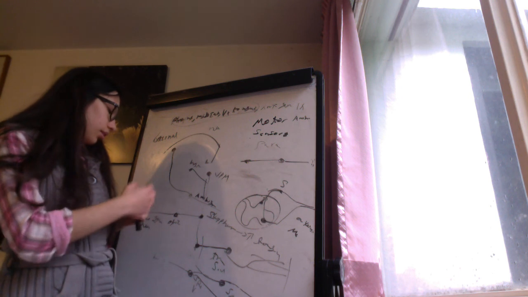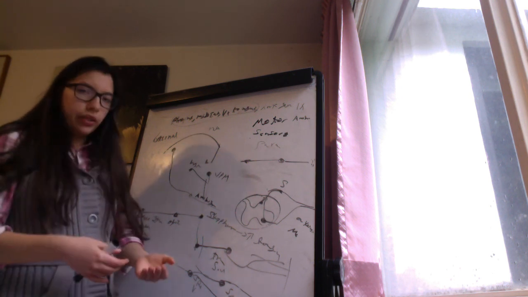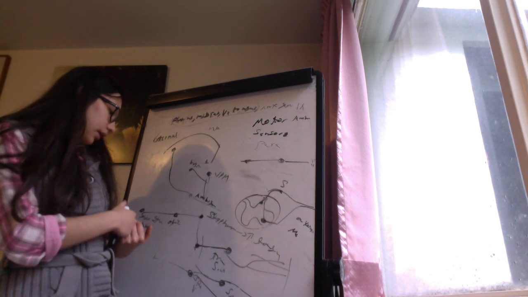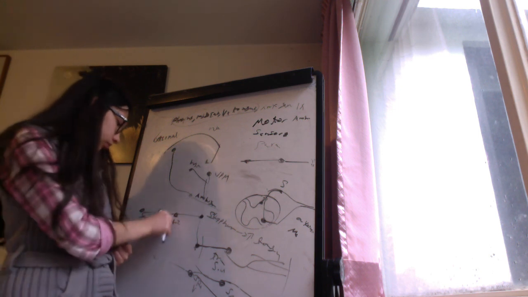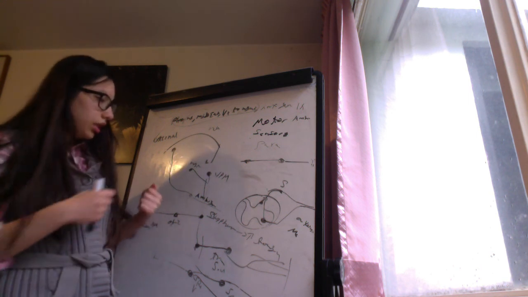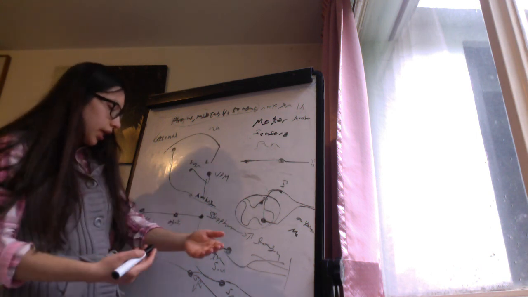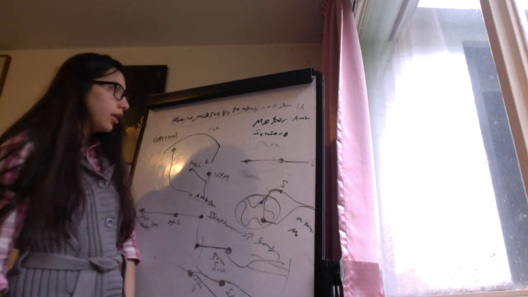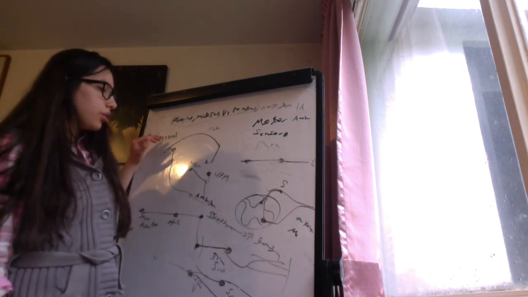And innervation to the parotid gland: the first neuron is in the salivary nucleus. And from there, in the glossopharyngeal nerve, it synapses on the otic ganglion and then innervates the parotid gland. So this is the glossopharyngeal nerve.